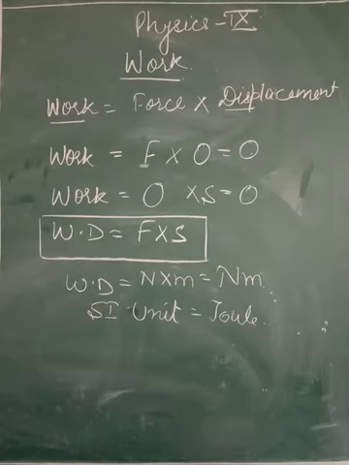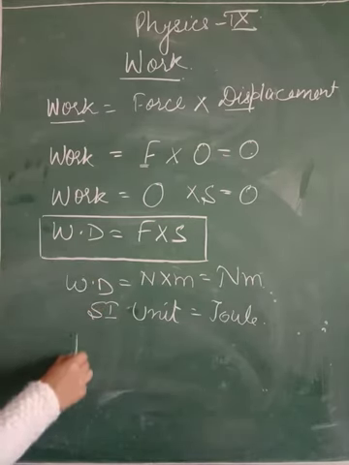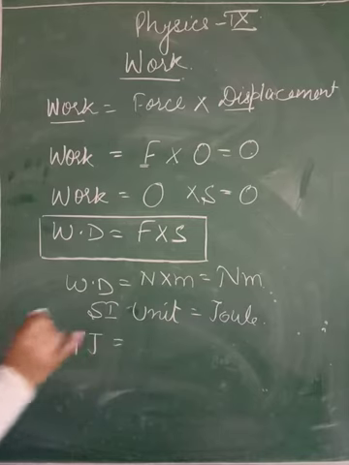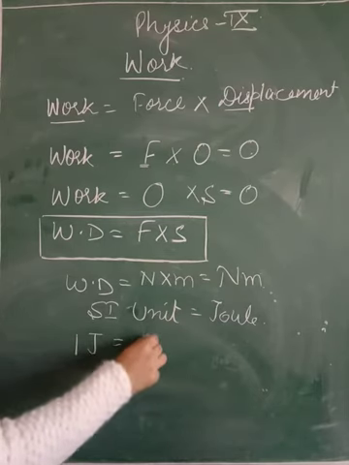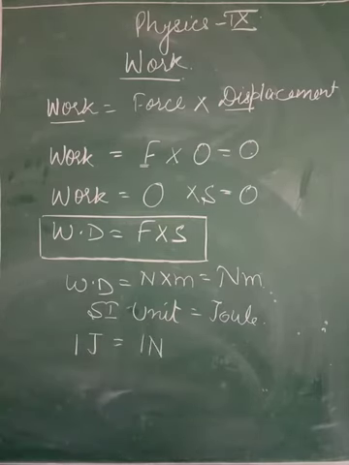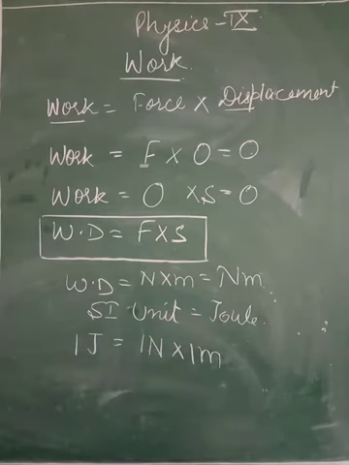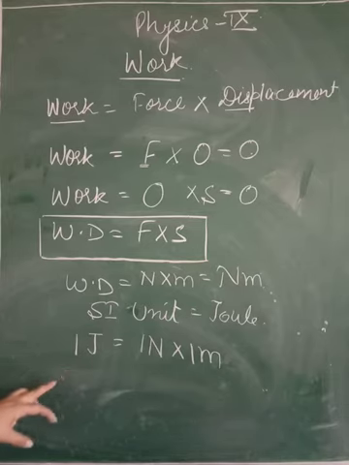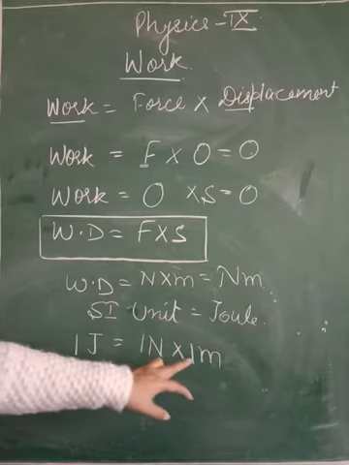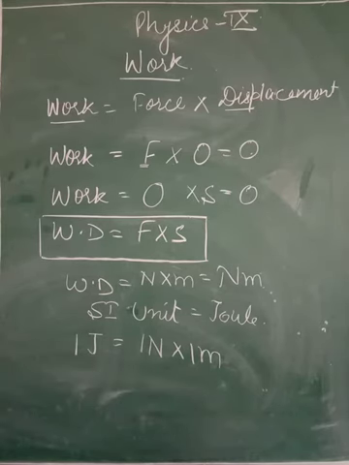And how will we define 1 joule? 1 joule will be the work done when 1 Newton force is applied and it causes the displacement of the object by 1 meter. Again I am repeating how we will define 1 joule of work: 1 joule of work is said to be done when 1 Newton force displaces any object by 1 meter.